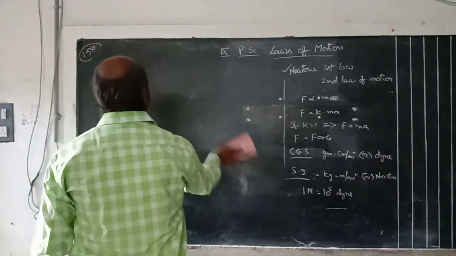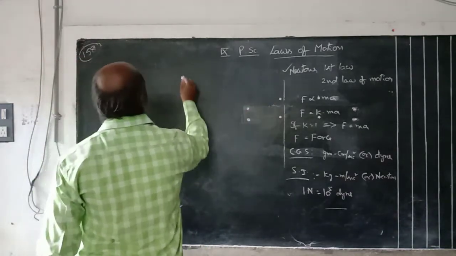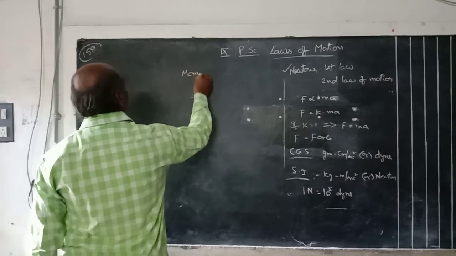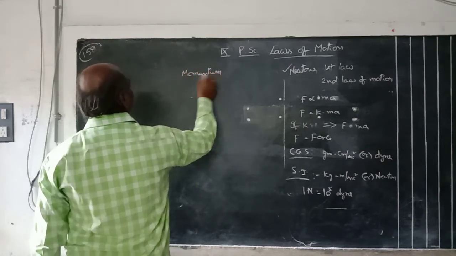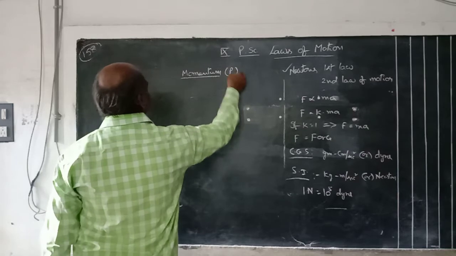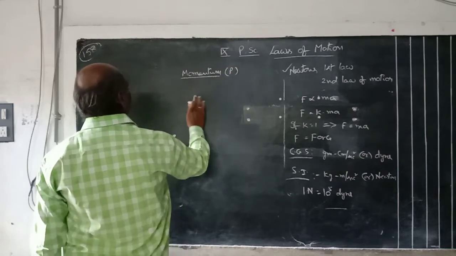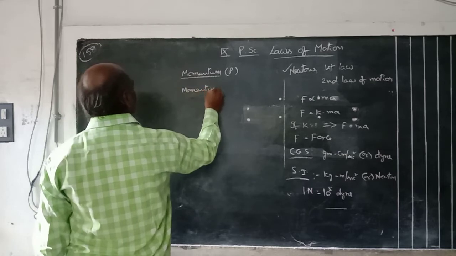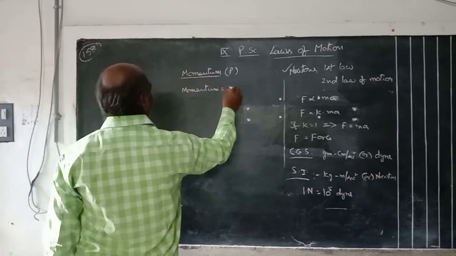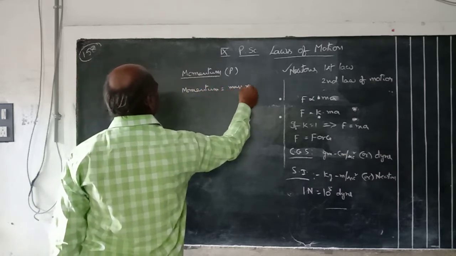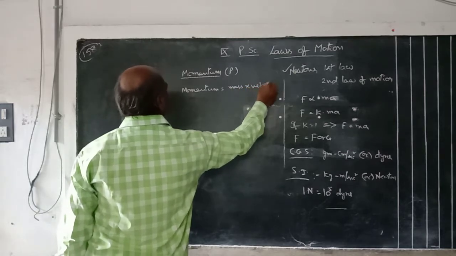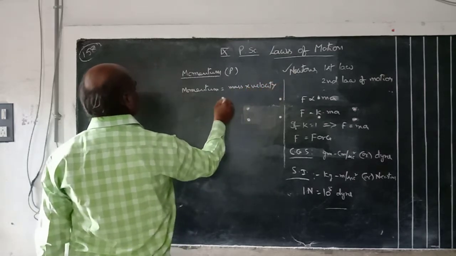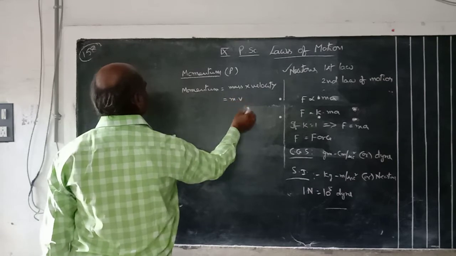Next one is momentum. What is meant by momentum? It is denoted by the letter P. Momentum means mass into velocity, that is m into v.